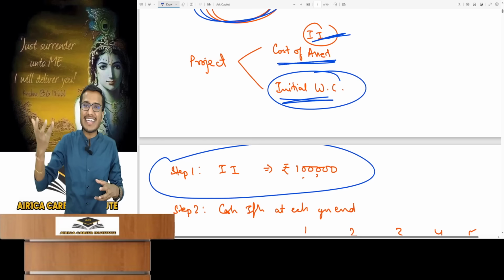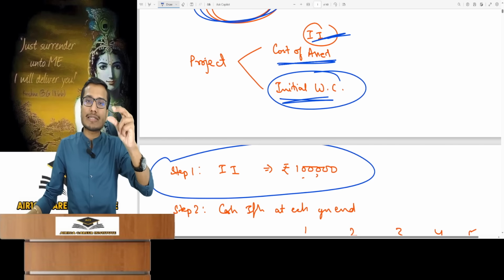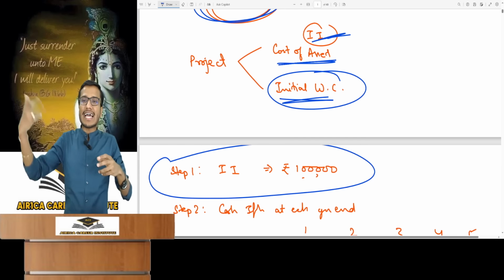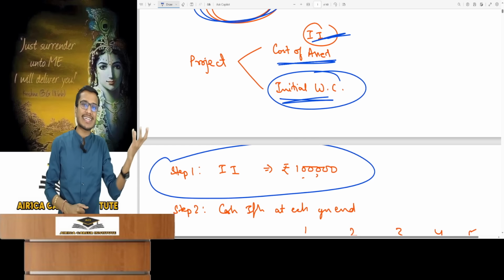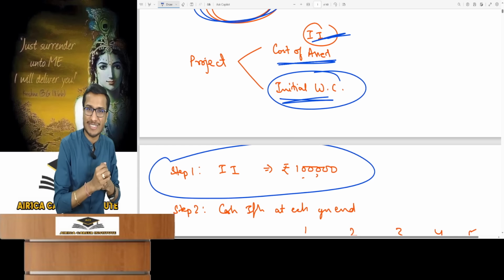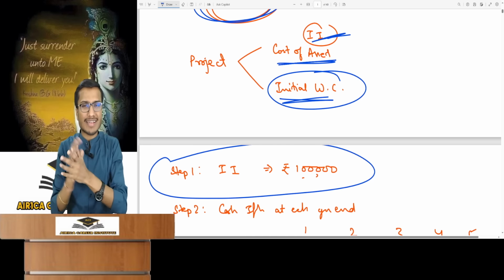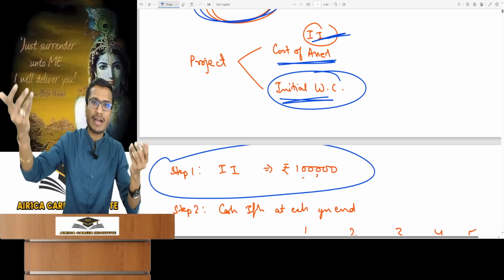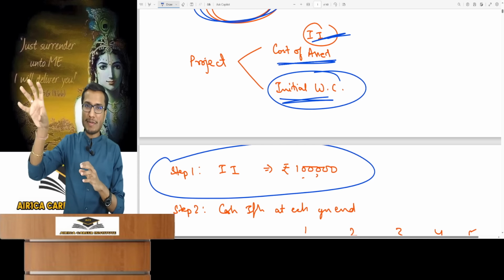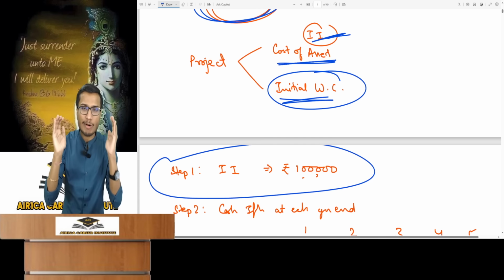Understood the point? Inventory is a current asset, and you know working capital is current assets minus liabilities. Similarly, if I buy raw materials, my creditors might increase. Similarly, let's say that I have kept an amount of 8 or 10,000 as spare cash bank balance in my business, which can be used anytime when needed. So that is a current asset of the business. Understood the working capital amount?